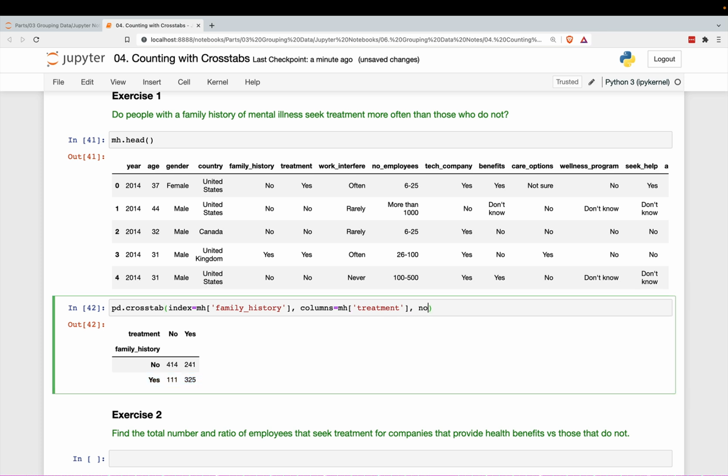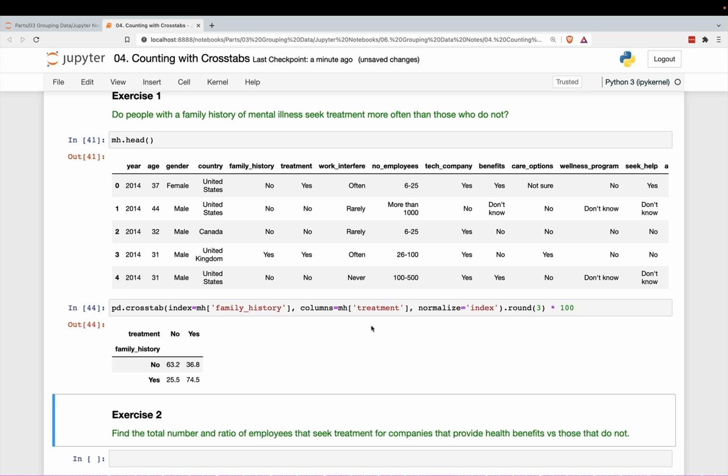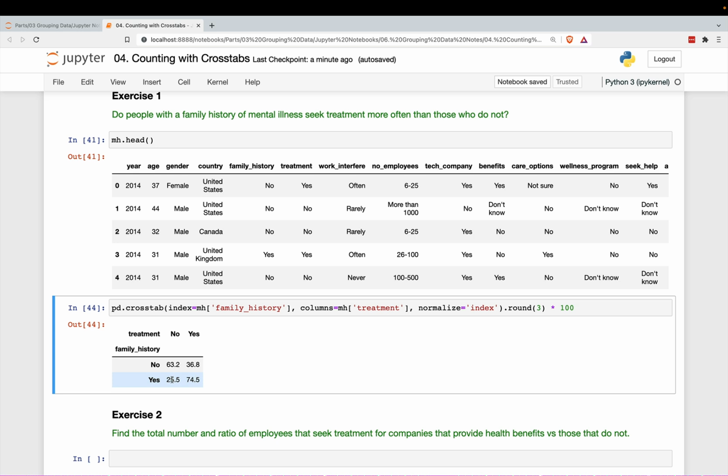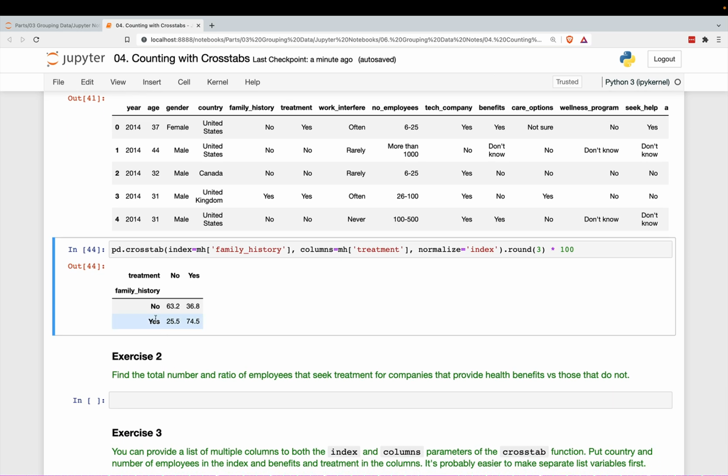And if we normalize over here across the index, and I like to round, of course, it's one of my favorite things to do. All right, so of those that have no history of mental illness, 63% do not seek treatment. But of those that do have a family history, only 25% say no. So it's quite a large difference and almost an entire flip of the percentage. So it looks like it's very significant whether or not you have a family history, whether you yourself will seek treatment, at least in this particular data set.